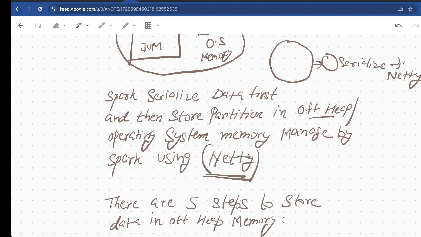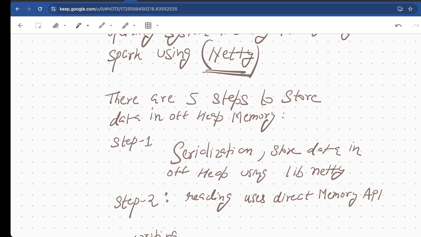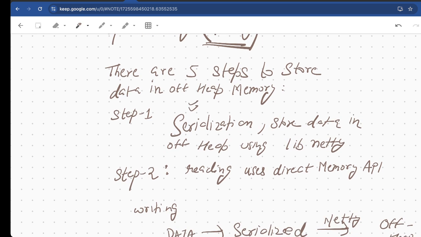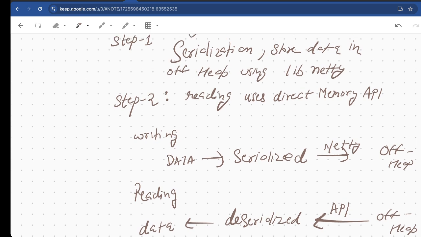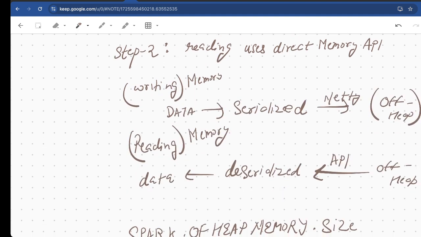Let me give you some steps. The first step is serialization, as we talked about. This is used when it is going to write the data in the memory. There are two things, read and write, in the memory. While writing the data, it first serializes it, and using Netty it stores it into the off-heap. But while reading from the off-heap memory, it hits the direct memory API and then deserializes it, and then we get the data.